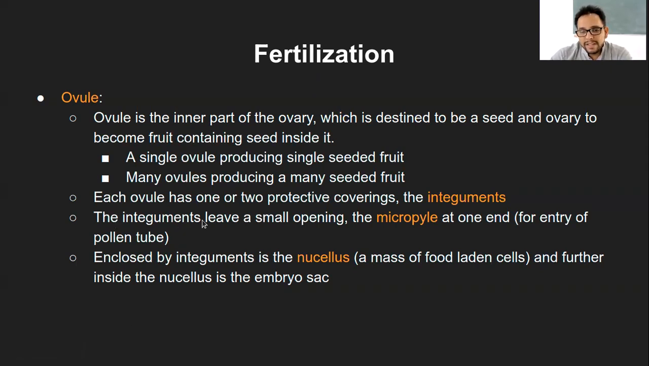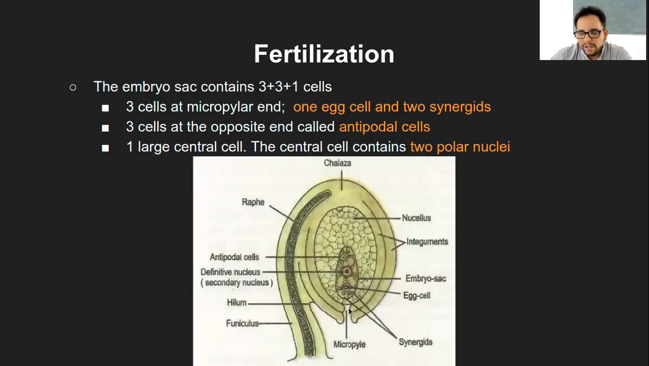The integuments, that is the protective coverings, leave a small opening, which is called the micropyle, at one of the ends. And that opening is for the entry of the pollen tube. So again, here you can see there is an opening in between the integuments. That is called the micropyle. And this will allow the entry of the pollen tube into this ovule, so that it can fuse with the egg cell, right? So that is the micropyle.